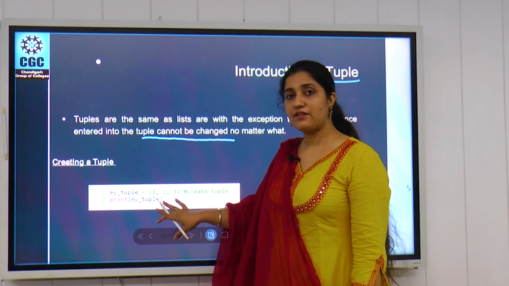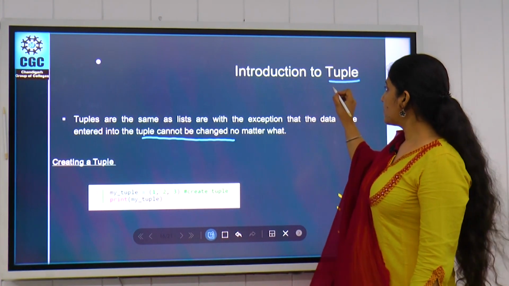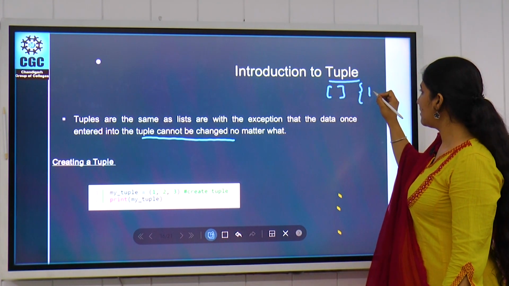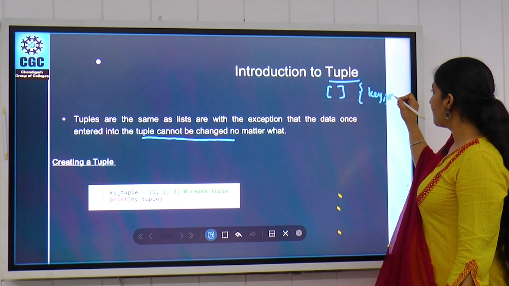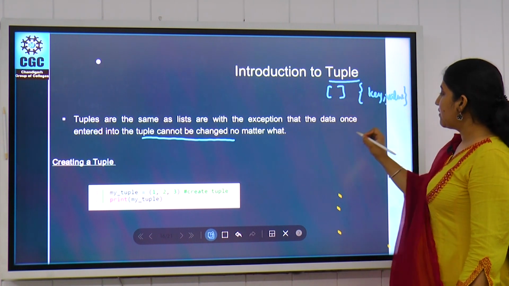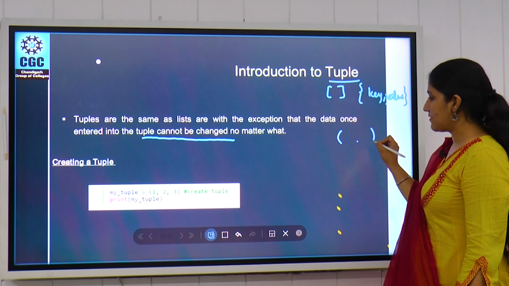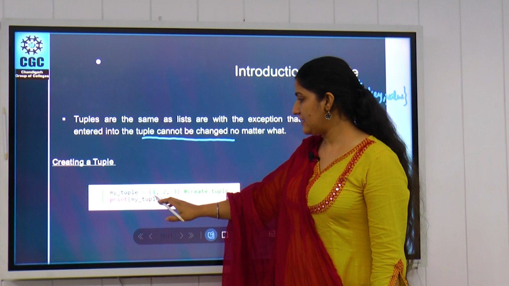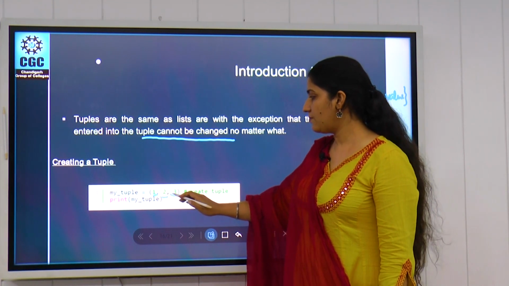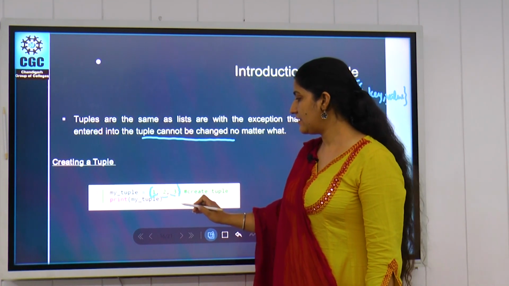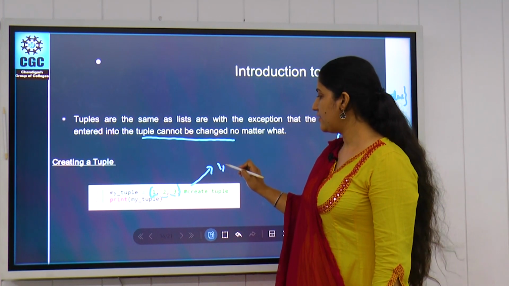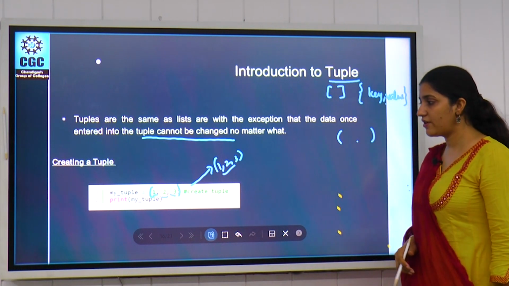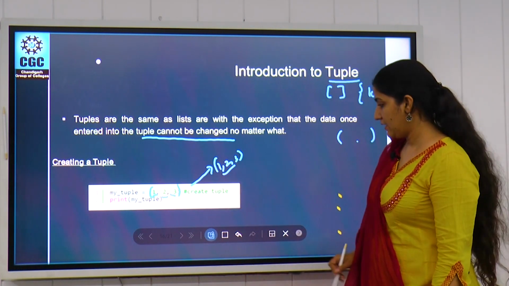So how can we create a tuple? Like list uses square braces, dictionary uses curly braces with key and value, a tuple can be created by using round braces. So when you want to create a tuple, simply write the element values in round braces. It will be created and the values will be 1, 2 and 3. All values will be stored into this tuple variable.